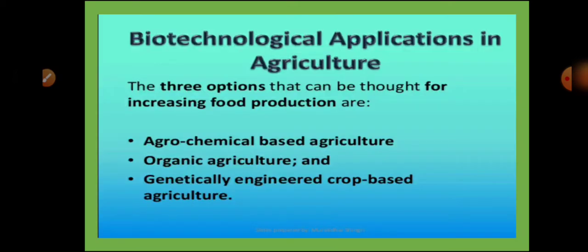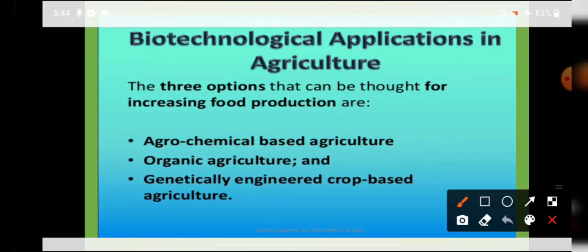Now students, there are three options how we can increase the food production. The first option is agrochemical based agriculture. In agrochemical based agriculture, we use fertilizers or pesticides along with the high yielding varieties to enhance the food production.